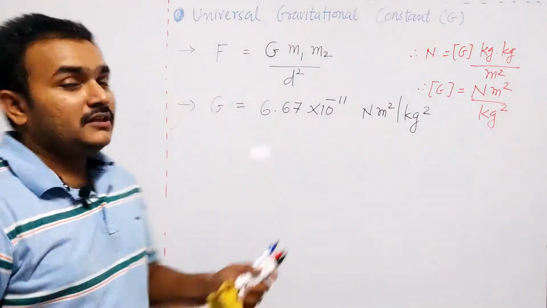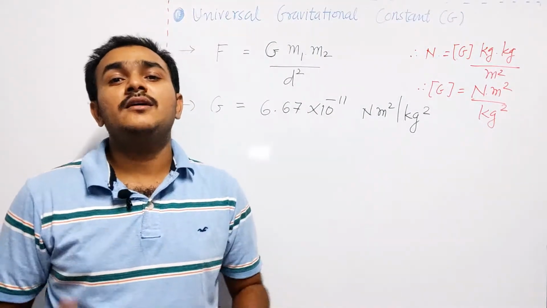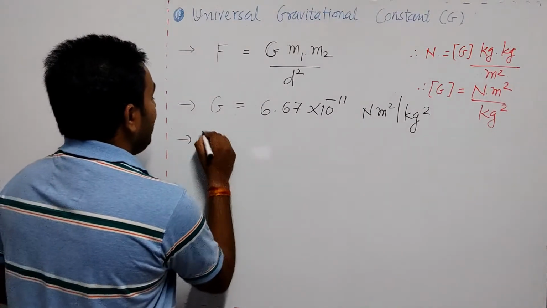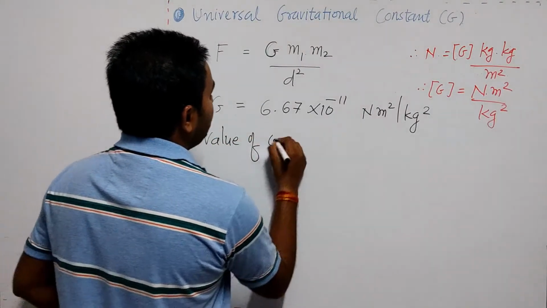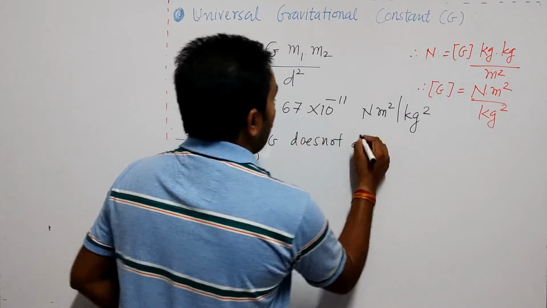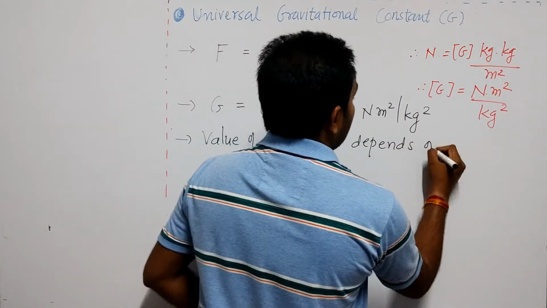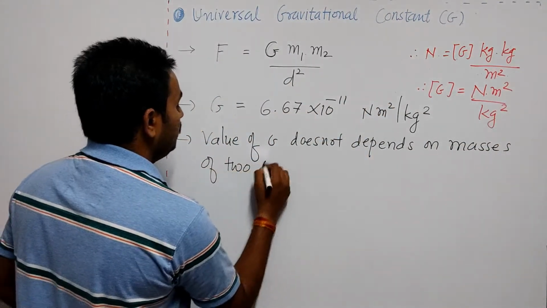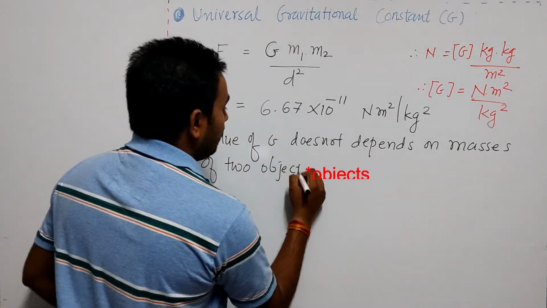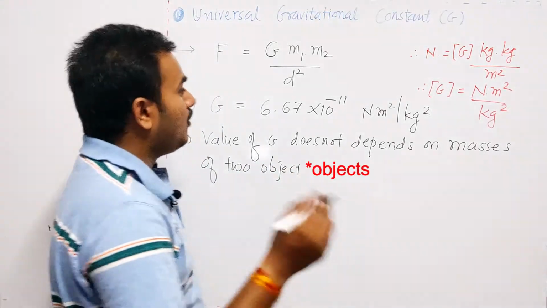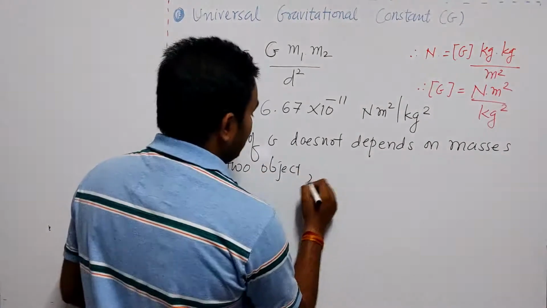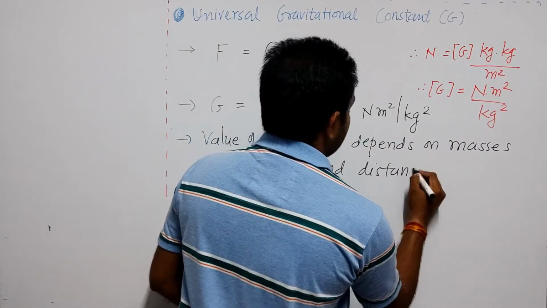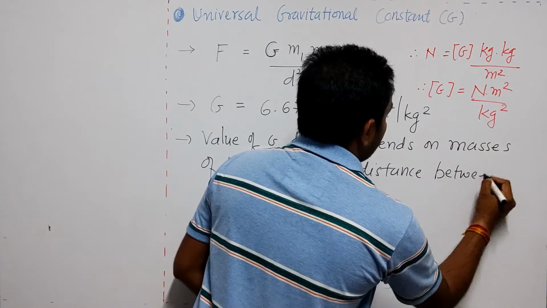Another thing is that the value of G does not depend on the mass of the objects. So here I have to note that the value of G does not depend on the masses of the two objects. It also does not depend on the distance between the two objects.